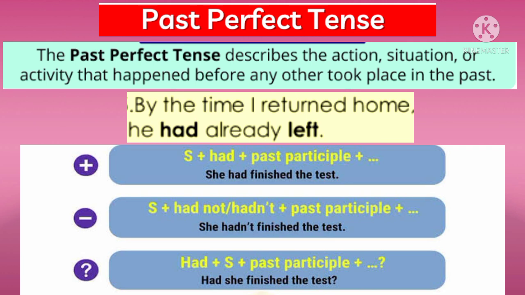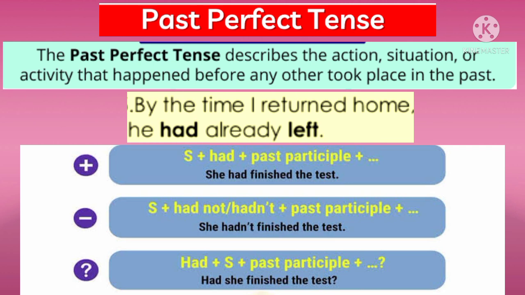Now children, to make negative from the affirmative, that is positive sentences, we'll use the formula. First we'll write the subject, then had, and along with had we'll add not, had not for the negative sentences, and then the past participle form of the verb. For example, she hadn't finished the test.